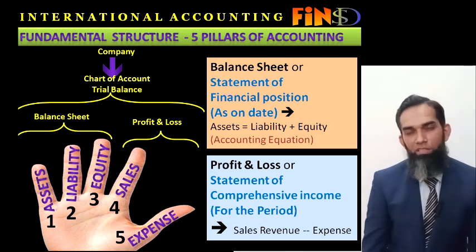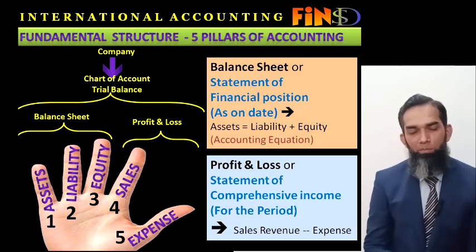Then after creating the chart of account ledgers in the system, they prepare entries in the general ledger for making some expense transaction, for making some sales transaction, for acquiring some asset transaction, for paying some liability transaction, and for increasing the capital of the company. So all those entries sum up and come into the balance sheet and profit and loss based accounts.